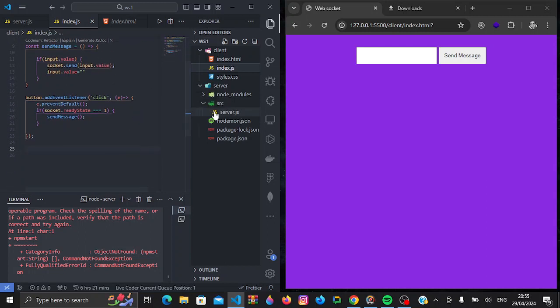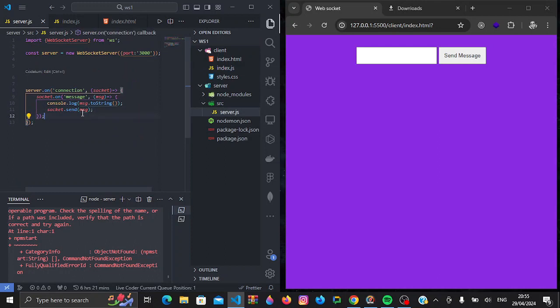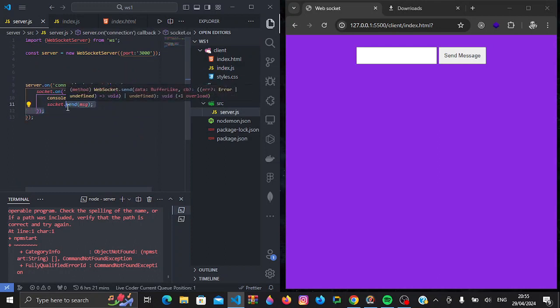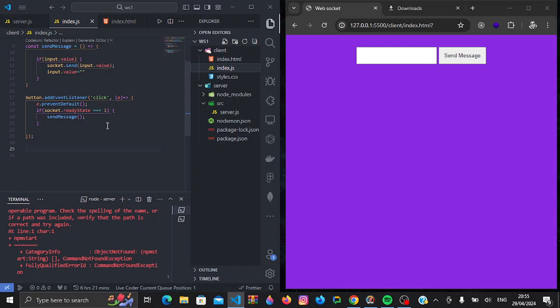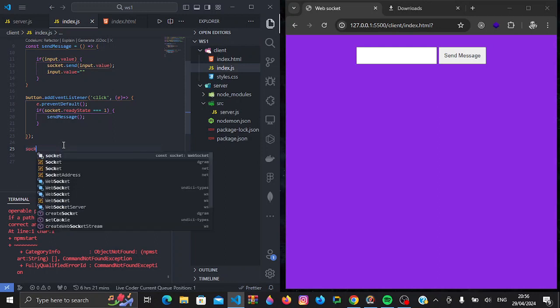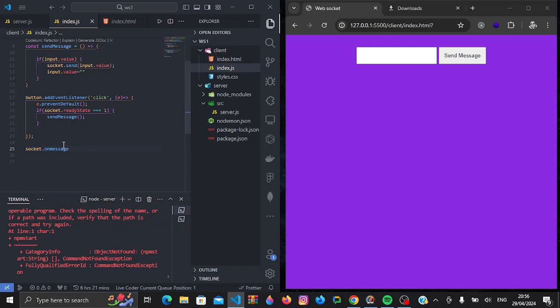Now, remember in our server, we also sent back the same message. Now I'll want us to receive it upon the same connection inside our client. Now this is what I'll do. Inside our client, I'll register a new event that will emit whenever the server returns back the message. And this is how we'll do it. We'll do socket.onmessage. Then we receive the event from the server.